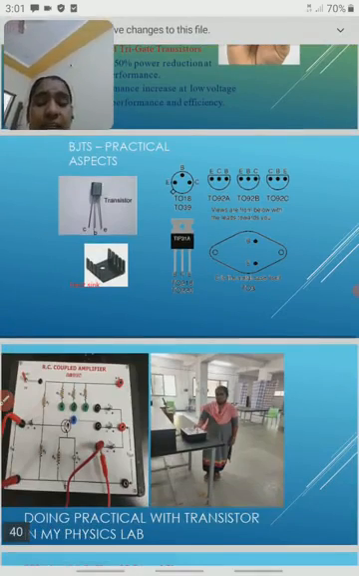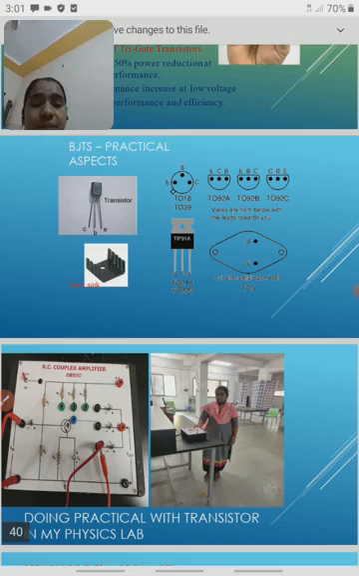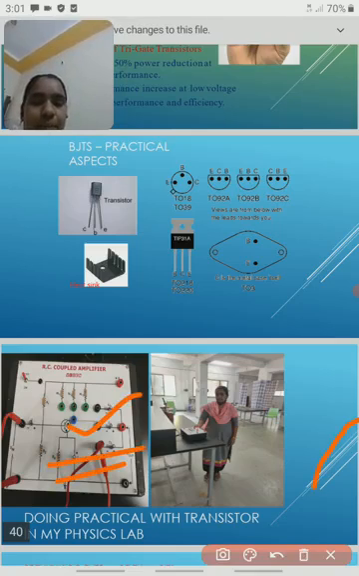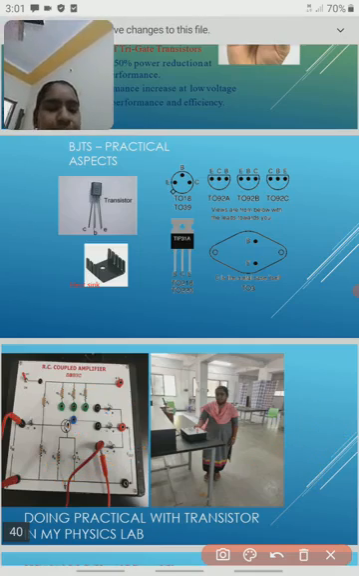In my physics lab also we have an application of the transistor, the RC coupled transistor. We did an experiment on this. It is one type of transistor circuit, the RC coupled amplifier, where we connect R and C. R is the resistance and C is the capacitor. When we apply resistance and capacitance to the transistor, we can construct an RC coupled amplifier. This is my physics lab.